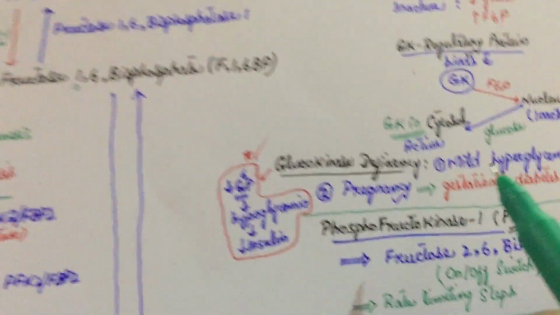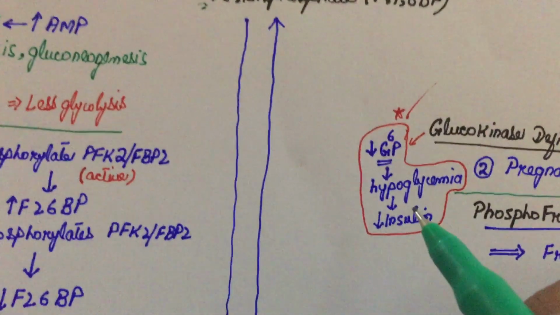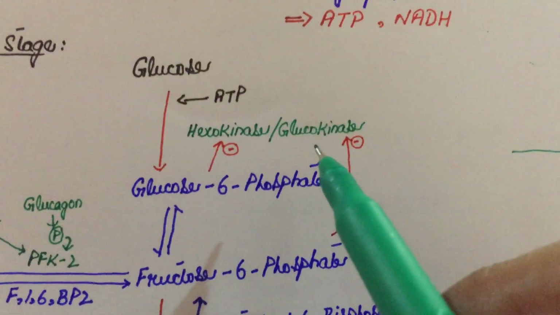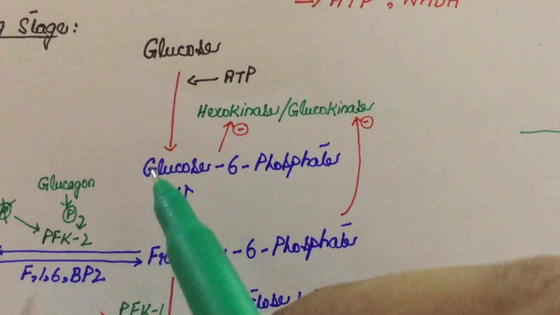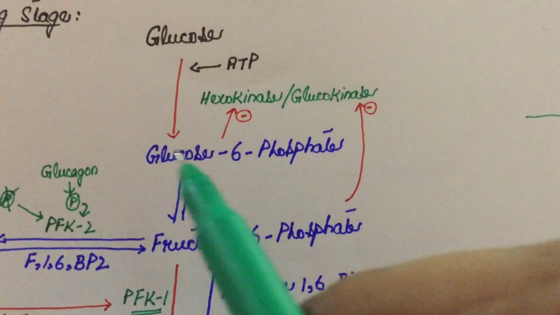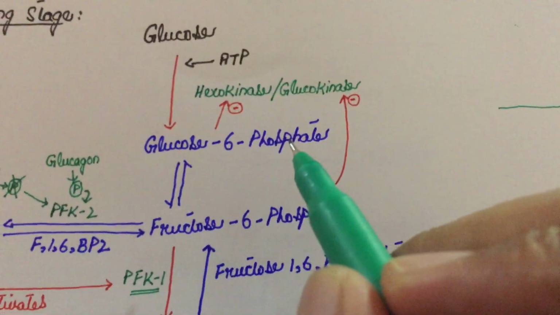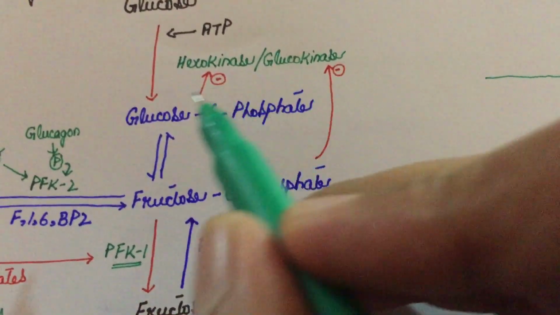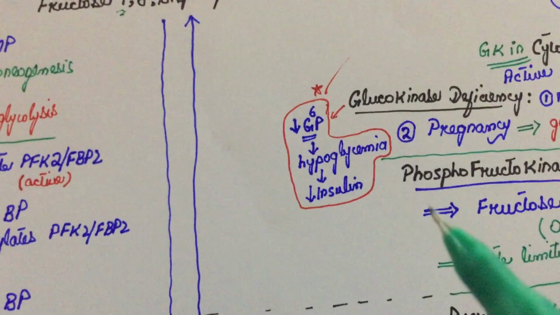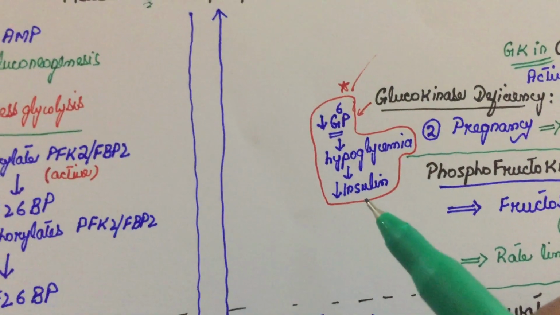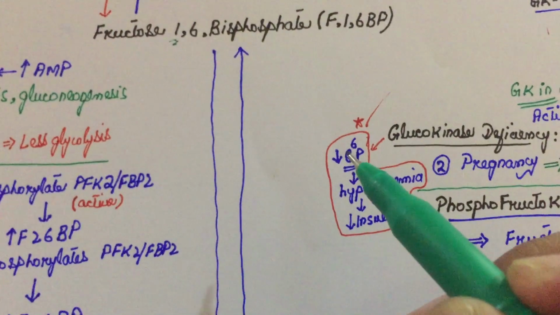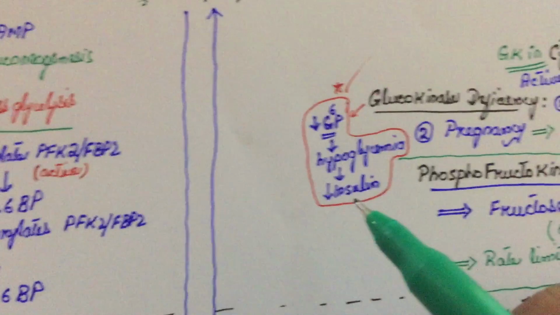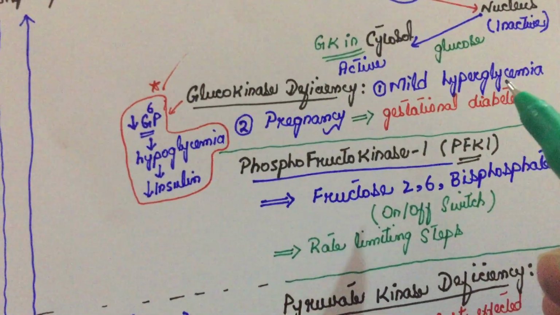And this MCQ often comes up: in glucokinase deficiency, there would be a decreased level of glucose 6 phosphate. When there is a decreased level of glucose 6 phosphate, the cells in our body consider this a hypoglycemic state, and as a result decreased insulin would be released into our body. So when there is decreased glucose 6 phosphate, there are decreased levels of insulin, and there would be mild hyperglycemia in glucokinase deficiency.